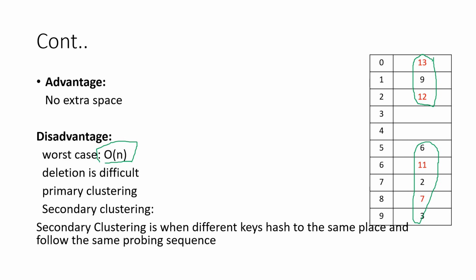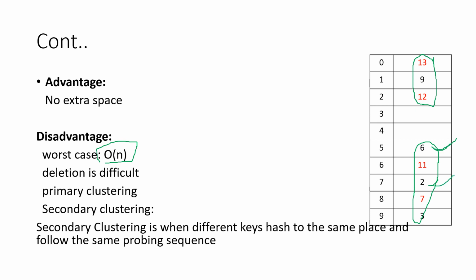Now suppose I am saying delete the element 2. Here I am not following any formula. Suppose I start from this index, the 5th index, and I'm deleting the 2.